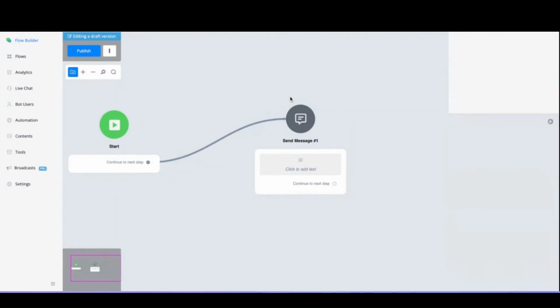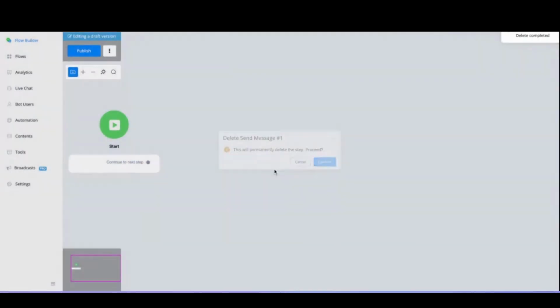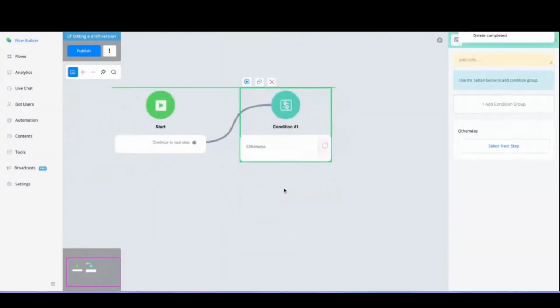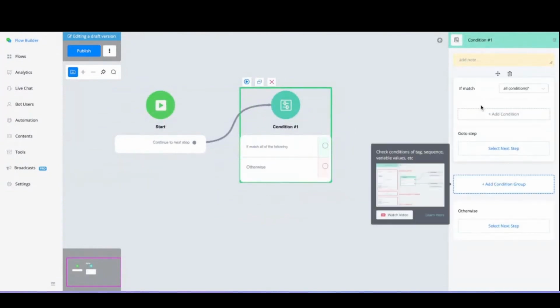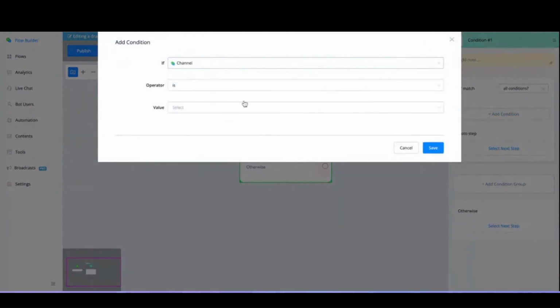So how can you customize the user experience knowing which features you can use? It's pretty easy to do. So for example, instead of starting with a text block, you could also start with a condition step. And inside this condition step, you will be able to determine the channel the user is interacting on. So if we go with a condition, we can now go with a new option inside of Omni Channel, which is channel.